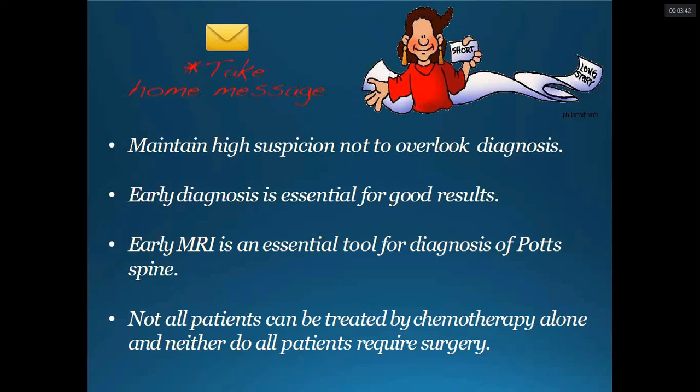And the X-ray appearance. Typically, different types: the paradiscal type, anterior type, central body type, and appendicular type. Different types of lesion, with erosion of the vertebral end plates and decrease in the disc space. These are the typical features of the paradiscal type, and quite frequently the patient comes to us with these pictures. So while looking at the X-rays of the vertebra, we should be quite vigilant in looking at the vertebral discs and the end plates. Okay, thank you so much.